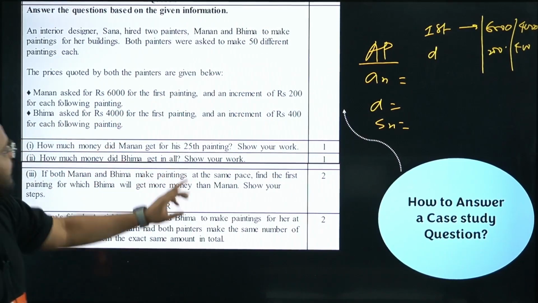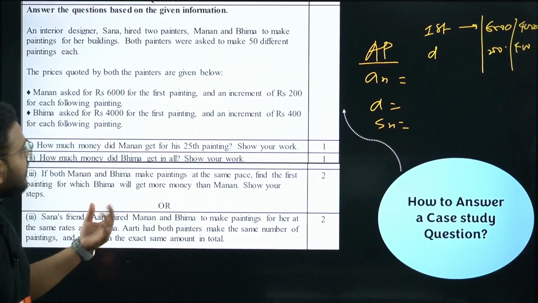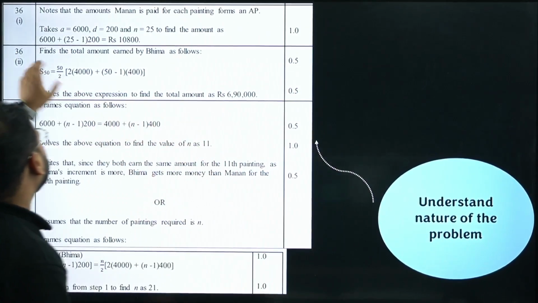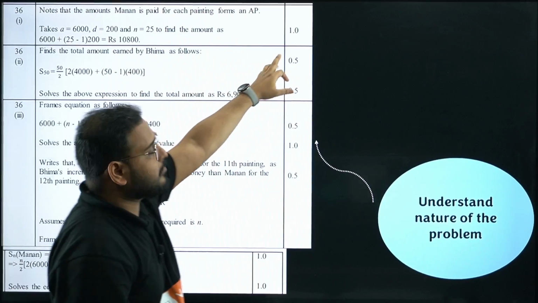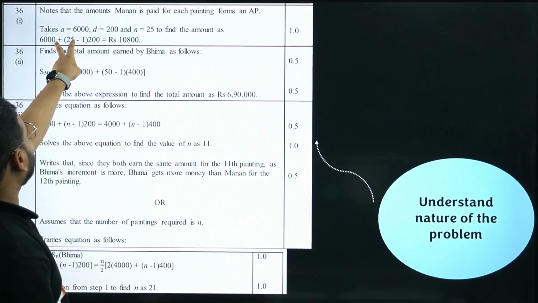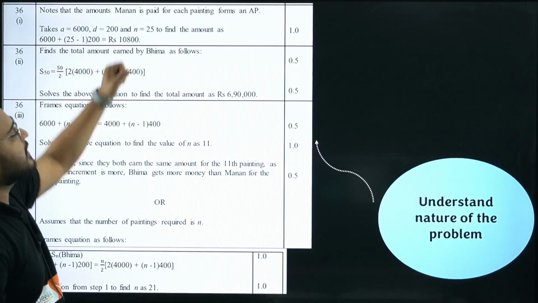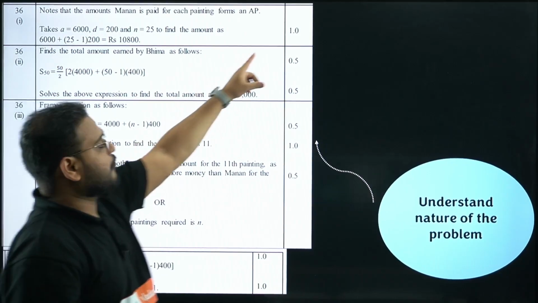How much money did Manan get for his 25th painting? Then show your work. Yes, you have to show your work. The marking scheme looks like this. Part 1 carries 1 mark. Check this out, the formula is also written over here: a plus n minus 1 into d. That carries 10,800 rupees. 1 mark over here.